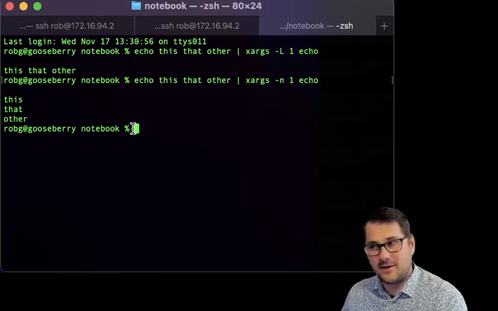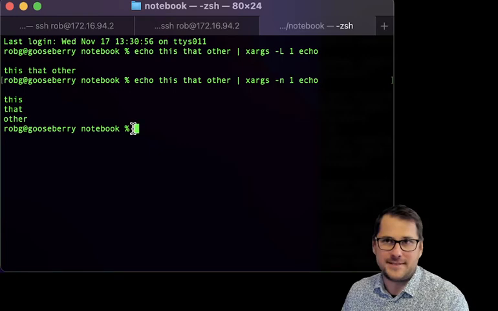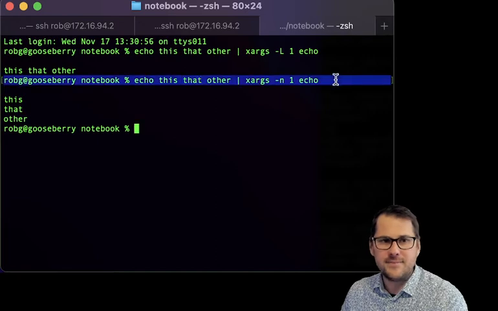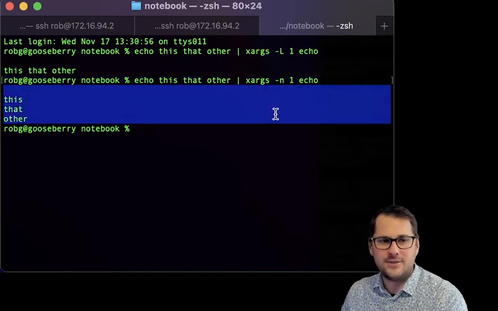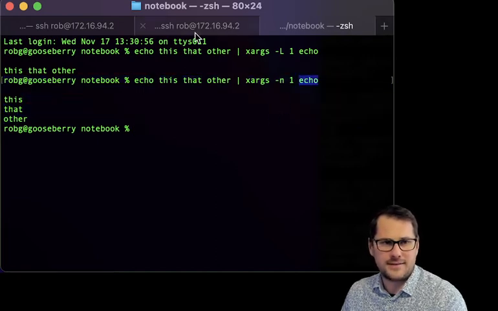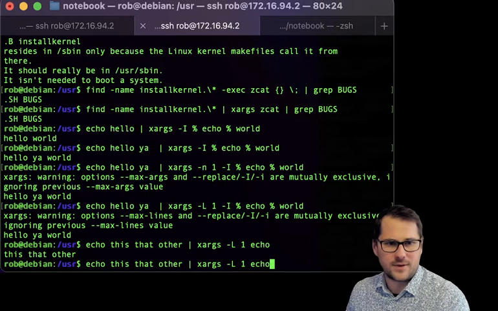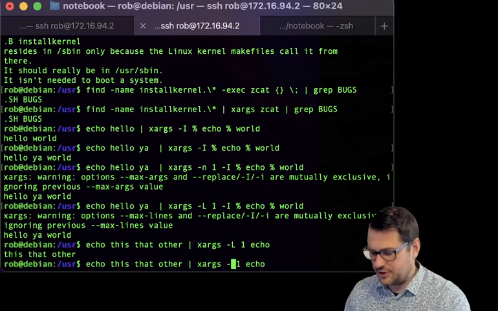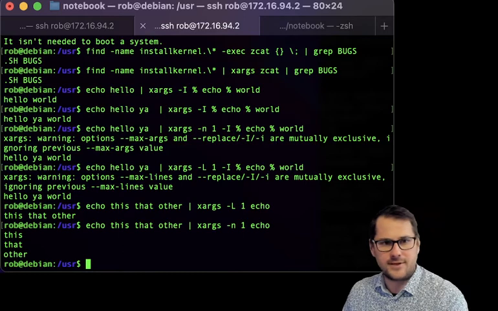This hot tip: FreeBSD and macOS have a lot in common. So anyway, -n will take each one of these and pass them one at a time into this command. Now, why did that not work here? It sounds like they're mutually exclusive. I should actually read the error message, shouldn't I? Oh, now it worked.